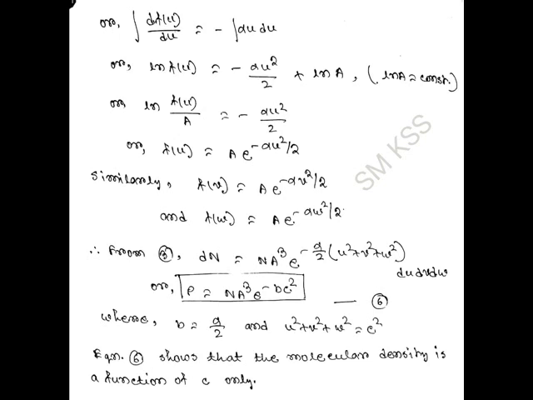where a is an integral constant. Then dn should be equal to n a cube e to the power minus alpha by 2 into u square plus v square plus w square, or the molecular density rho should be equal to n a cube e to the power minus b c square, where c square is equal to u square plus v square plus w square, and b is a constant equal to alpha by 2. Now, in this equation, a and b are two constants.